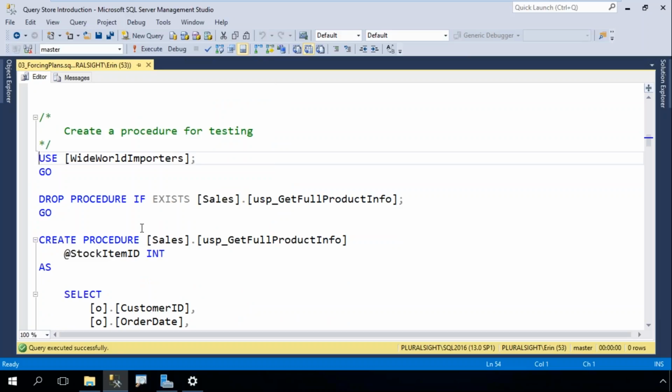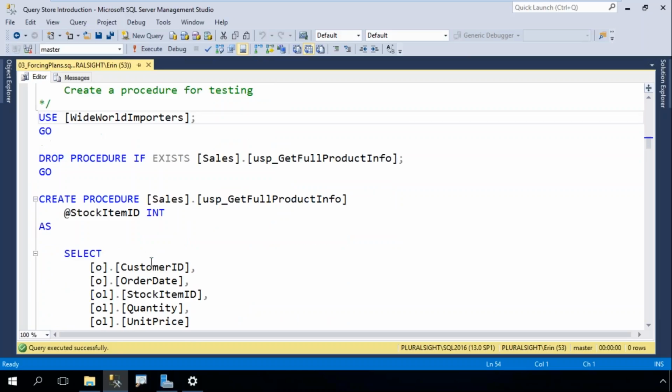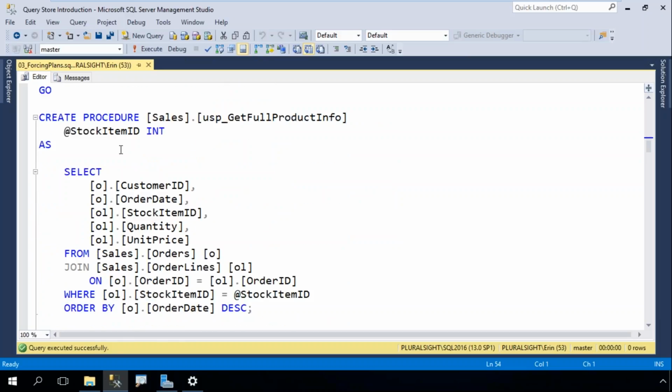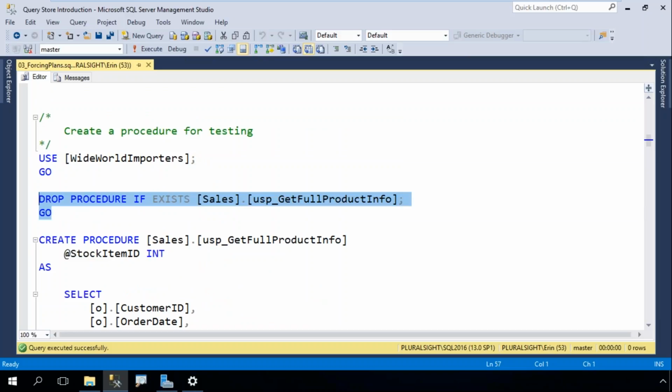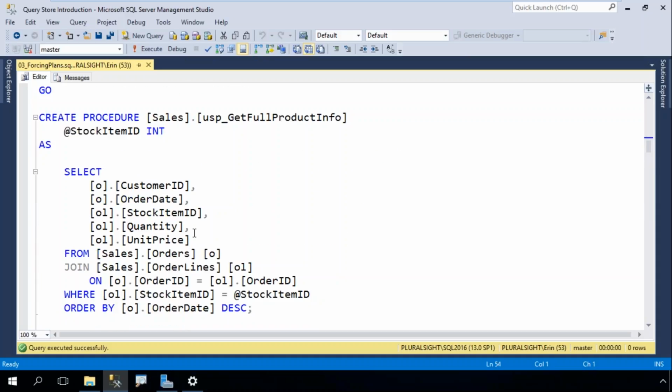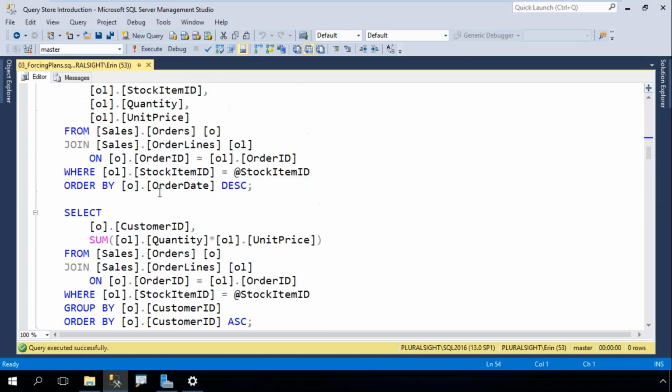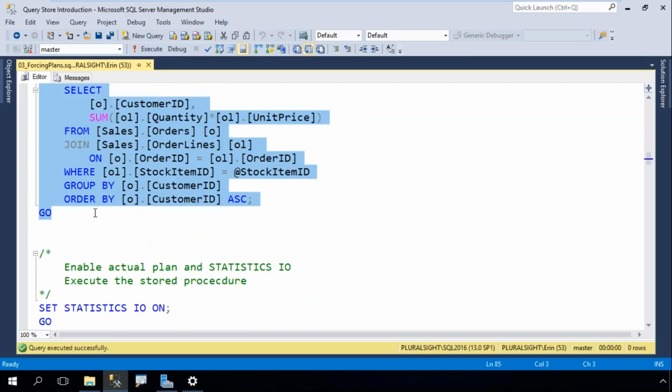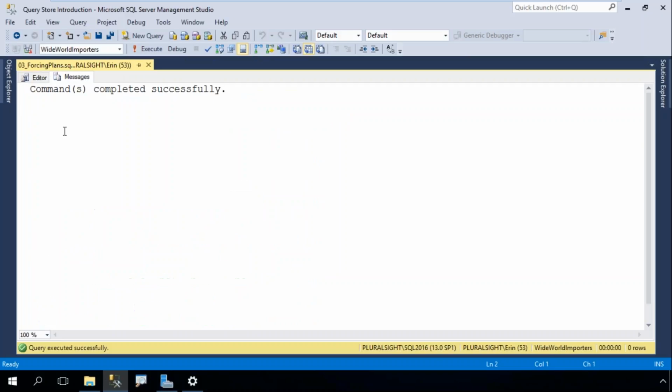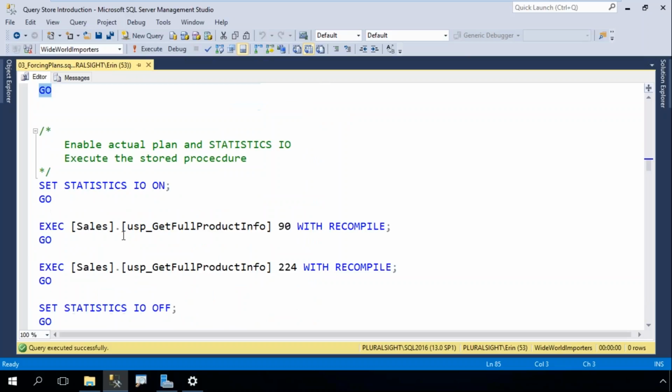Now I'm going to create a stored procedure for testing in our database. So we've got a stock item ID that we pass in, and then we pull information from our orders and our order lines table back out. We return that. Oh, and by the way, I've got this great syntax from SQL Server 2016. Rather than do a check to see if it exists and then drop, I can just do DROP IF EXISTS. I love this code. And I've got two queries in here, so I'll have two different query IDs for this stored procedure.